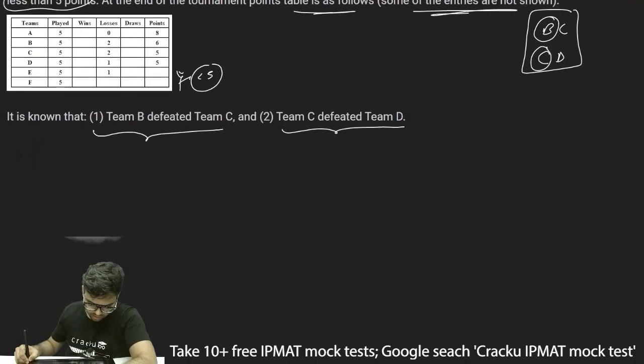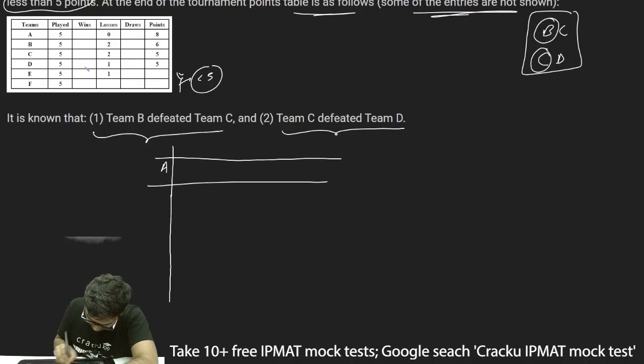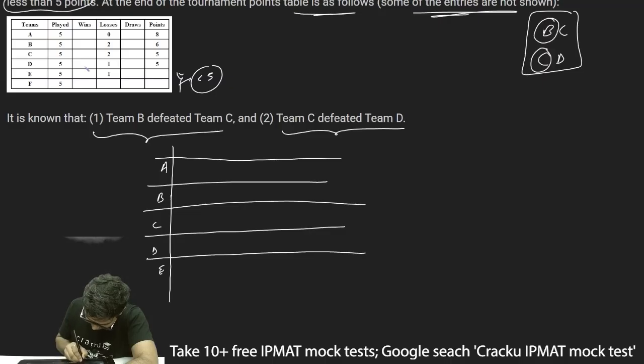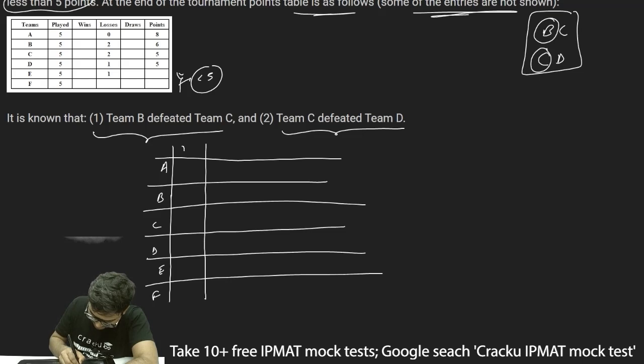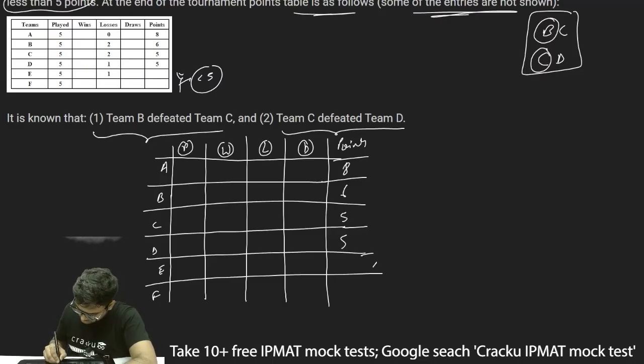Now I'll quickly draw the table here. I have A, B, C, D, E, F, and this is the number of matches played. This is the number of matches won, this is the number of matches lost, these are matches with no result or a draw, and the last one is the points. For some teams the points are known, which is 8, 6, 5 and 5, and these 2 values are less than 4.